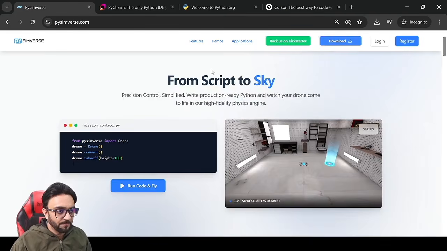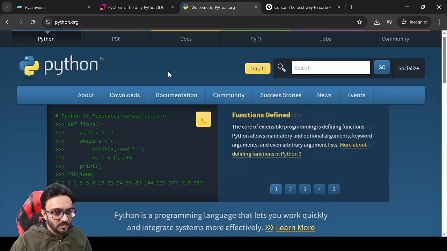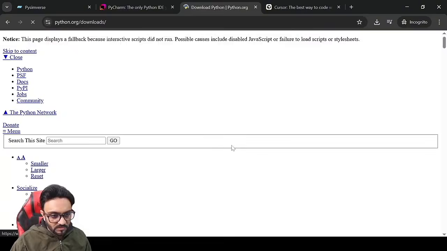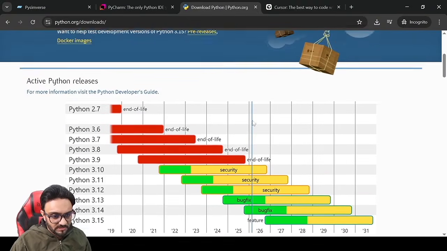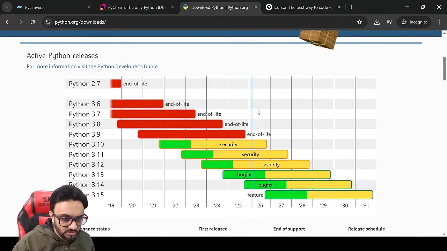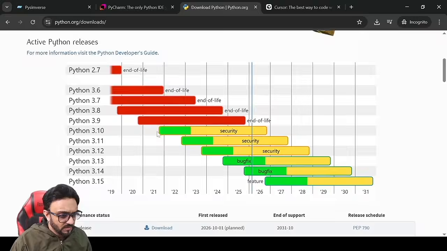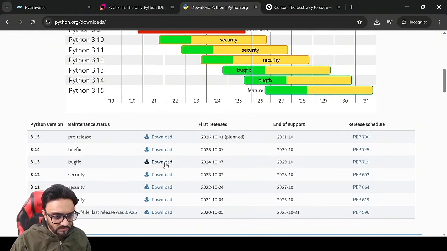After installing Pyimverse, we have to install Python. Python is the programming language we'll be using. All you have to do is go to downloads, and then you can see view full list of downloads. Here you can see we are in 2026, so some of them are already expired, so I do not recommend using those. But a safe one would be either 13 or 14. I would say we can go for 13, and here you can see it is still the end of 29 or the mid of 29, so that's pretty good. So we can go ahead and download 13.